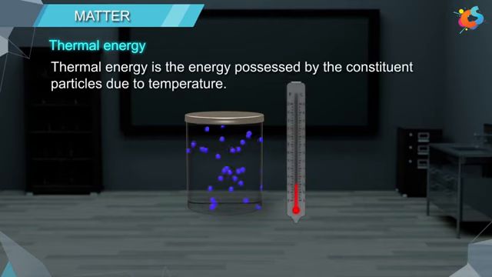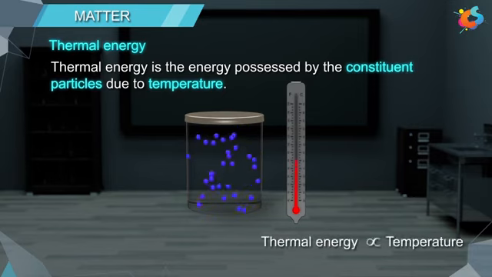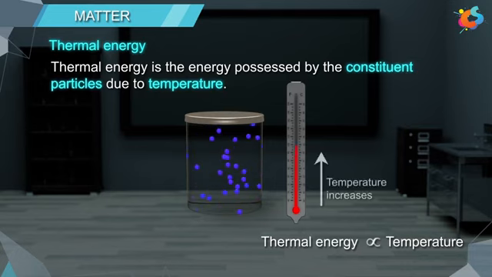Now let us understand what is thermal energy. Thermal energy is the energy possessed by the constituent particles due to temperature. This thermal energy makes the constituent particles move freely, and it is directly proportional to temperature. As temperature increases, thermal energy also increases, and hence the movement of constituent particles also increases.